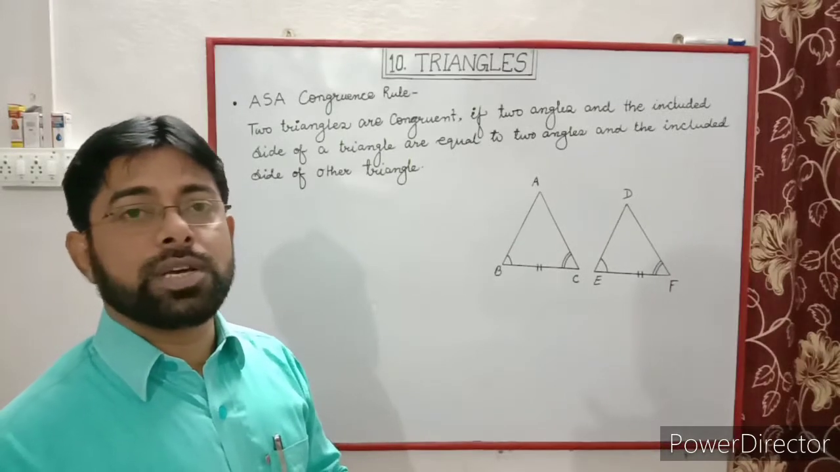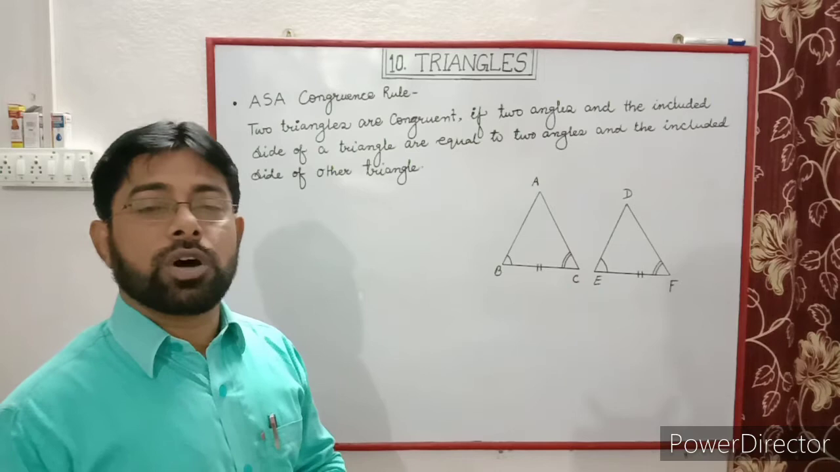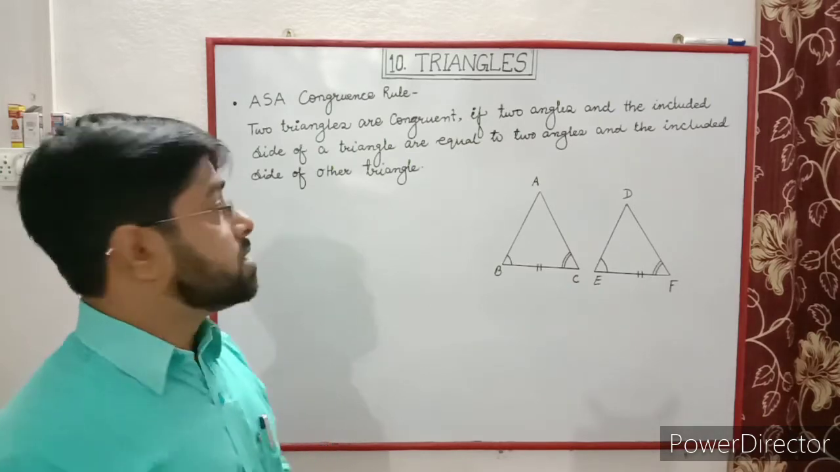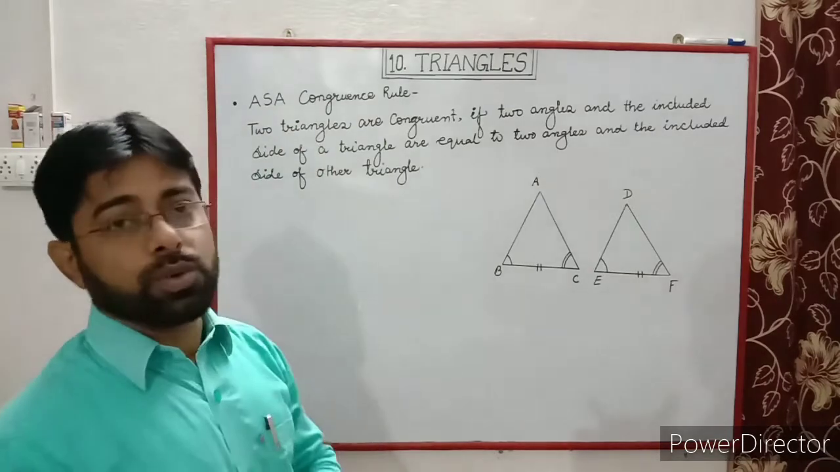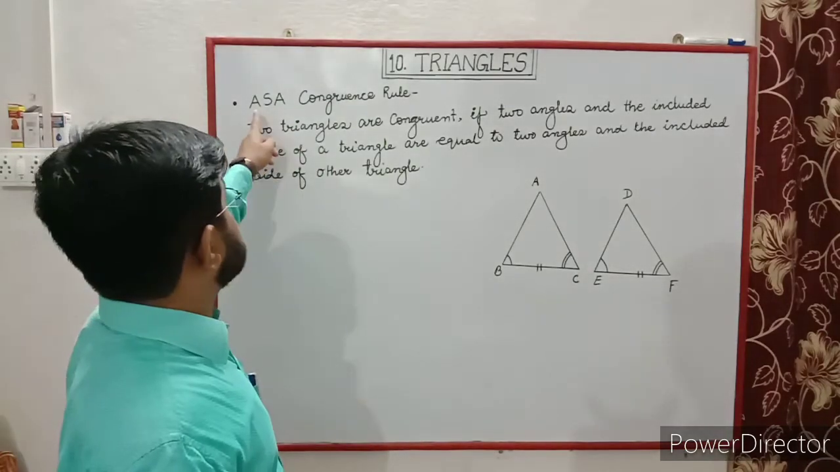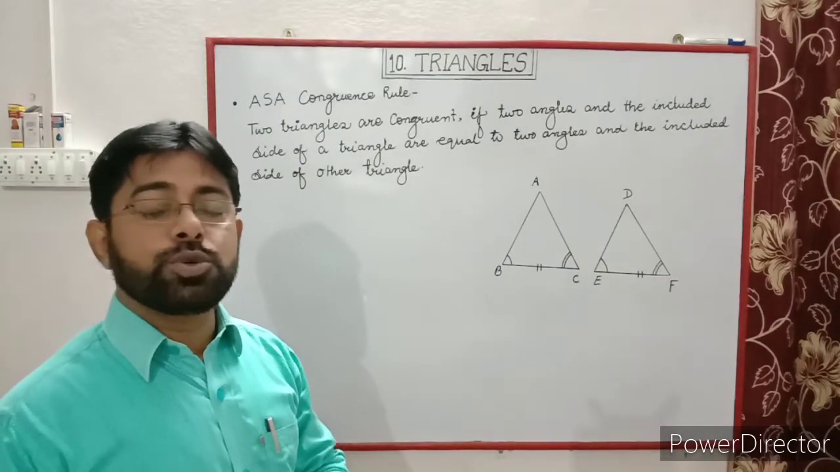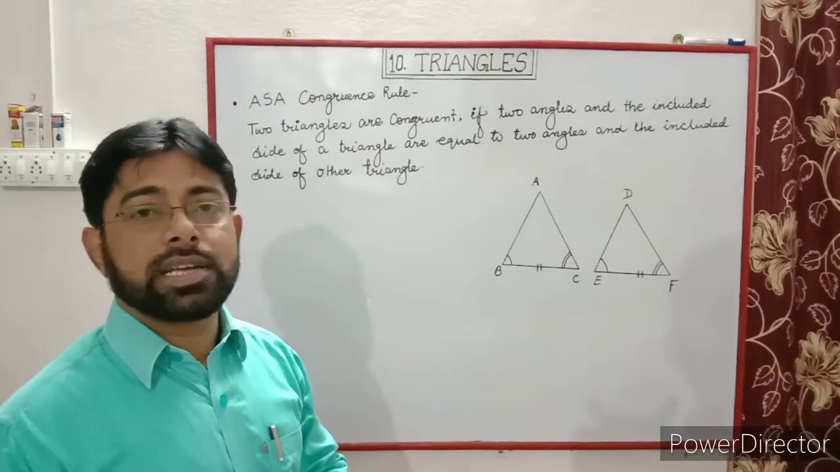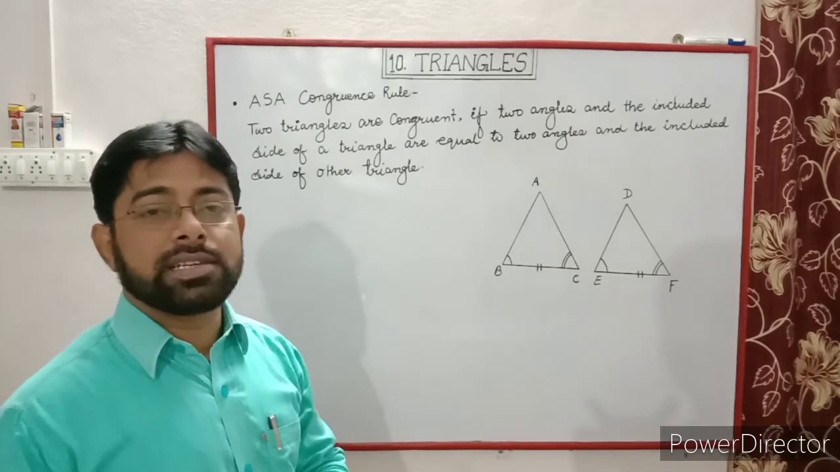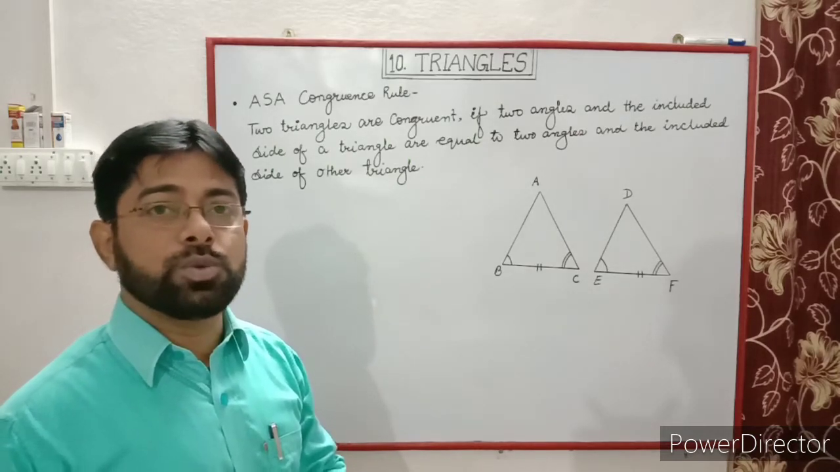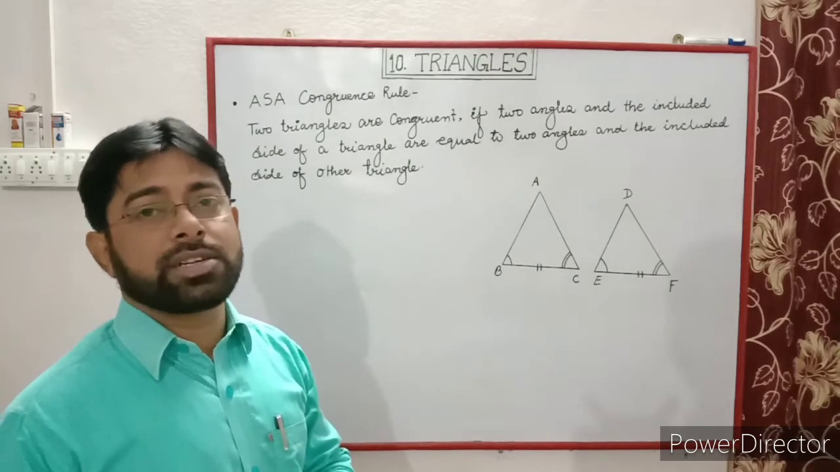Hi everyone, today we are going to discuss some more criteria for congruence of triangles. See here, the angle side angle congruence rule, that is the ASA congruence rule. The statement is: two triangles are congruent if two angles and the included side of a triangle are equal to two angles and the included side of the other triangle.